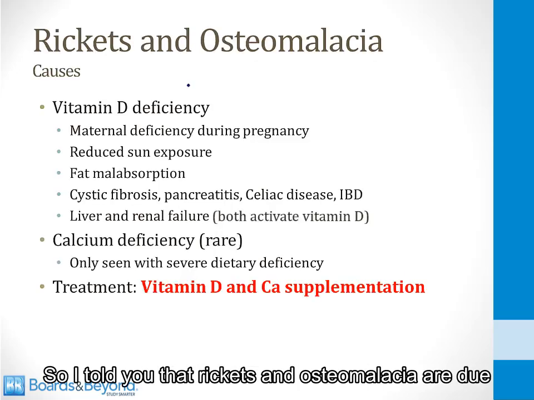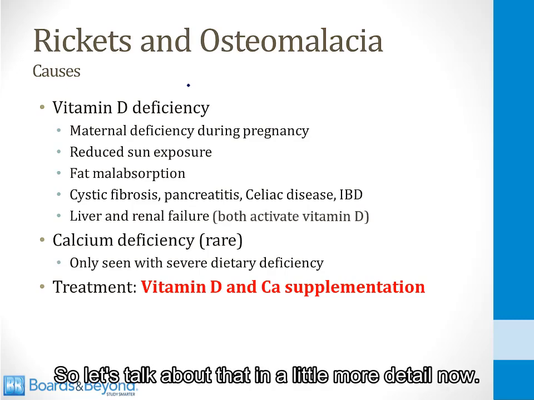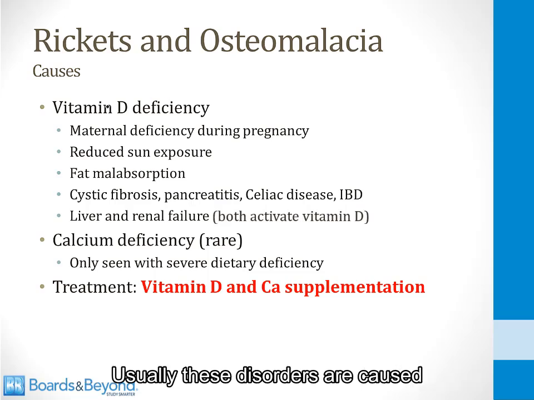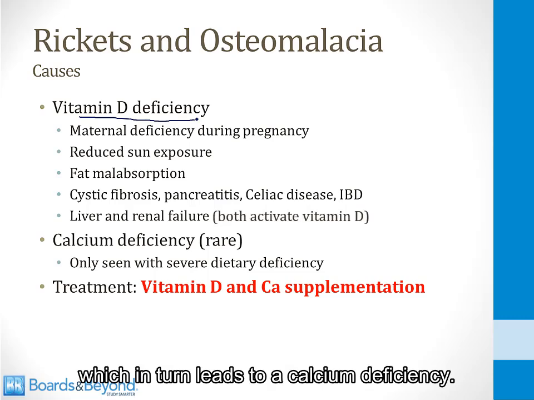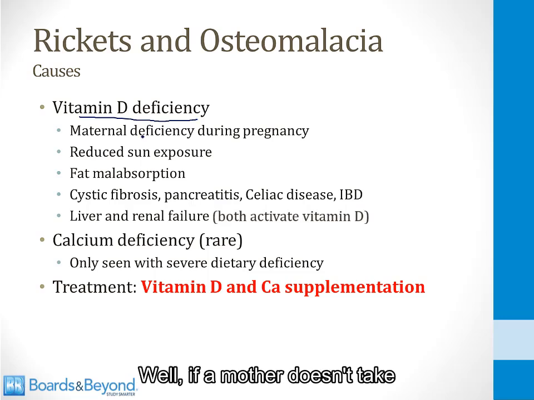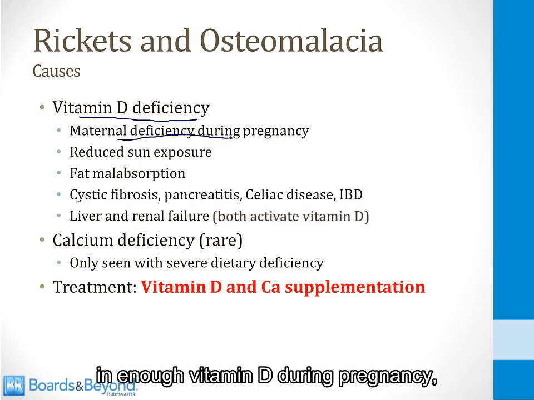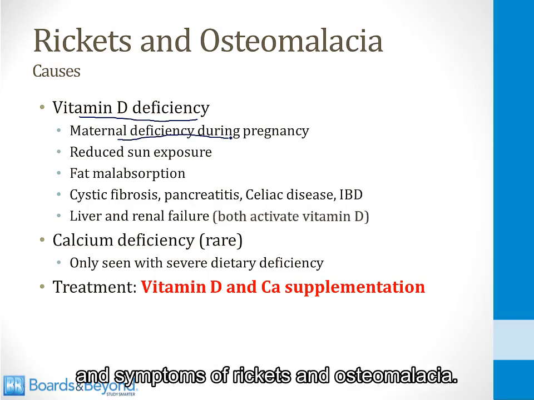So I told you that rickets and osteomalacia are due to vitamin D and calcium dietary deficiency. So let's talk about that in a little more detail now. Usually these disorders are caused by a vitamin D deficiency, which in turn leads to a calcium deficiency. So what are some of the reasons a person could be vitamin D deficient? Well, if a mother doesn't take in enough vitamin D during pregnancy, her baby can be born with signs and symptoms of rickets and osteomalacia.